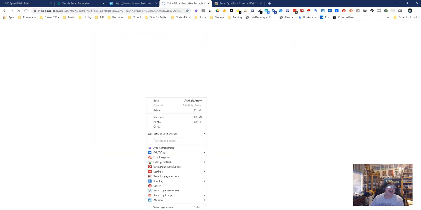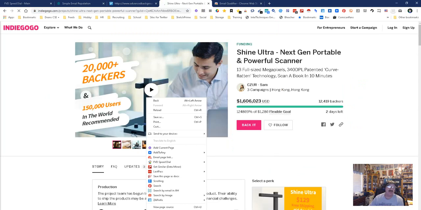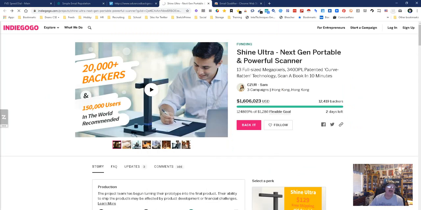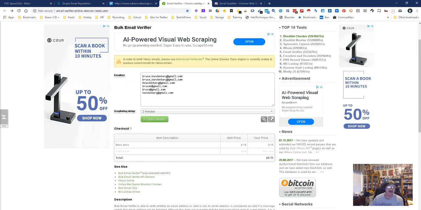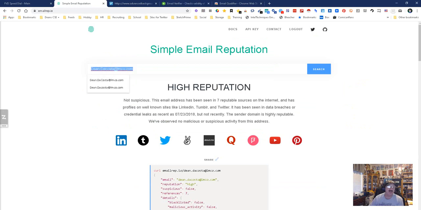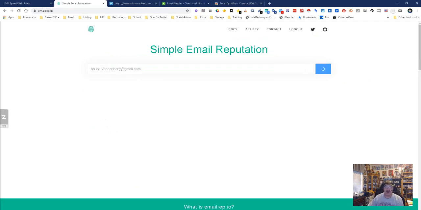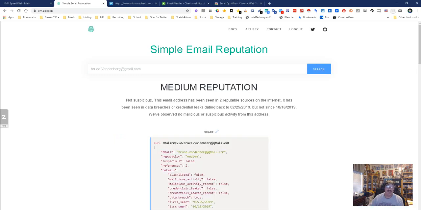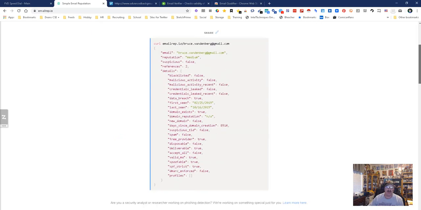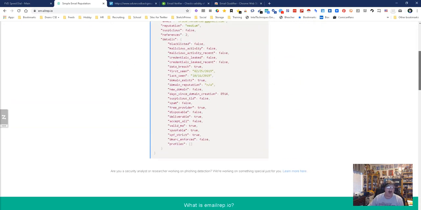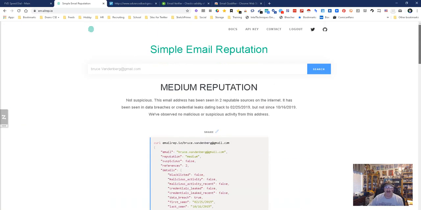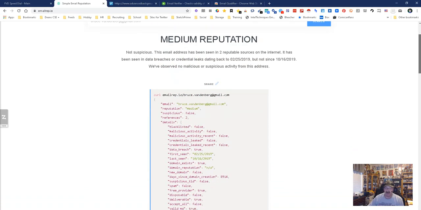As soon as I get back to my original search, which for some reason got stupid, this is the one we're looking for because it's the one we know validated good. We're going to copy that one and come over here into my email reputation tool, which is one of my favorite tools of all time, and see what it can find. We wait a few seconds, and it has a medium reputation, which is still good. Not a whole lot of information about it, but we know it's a good email.